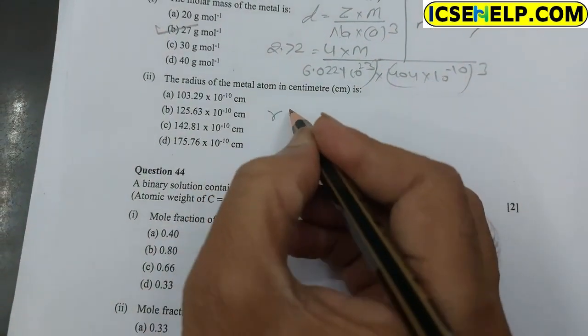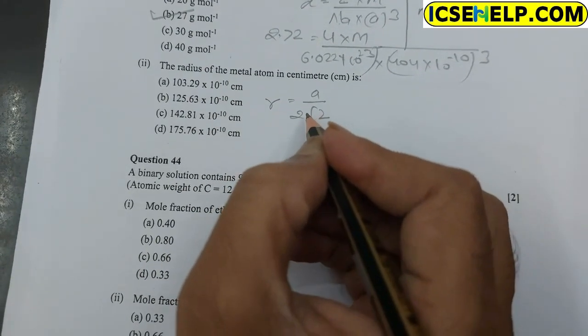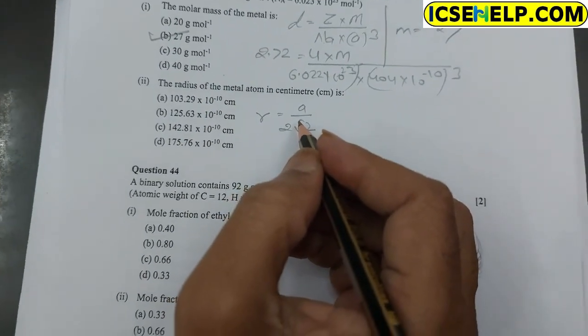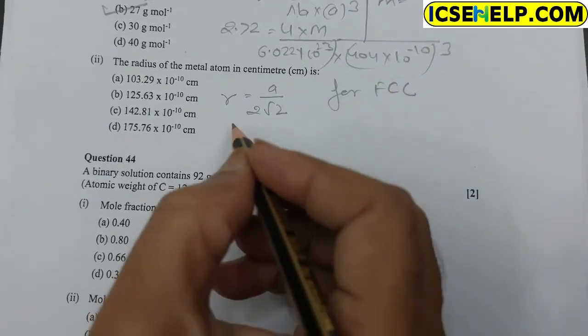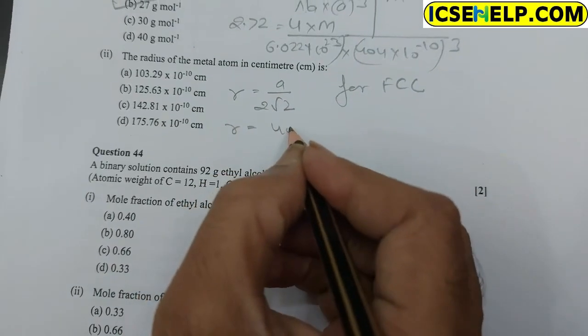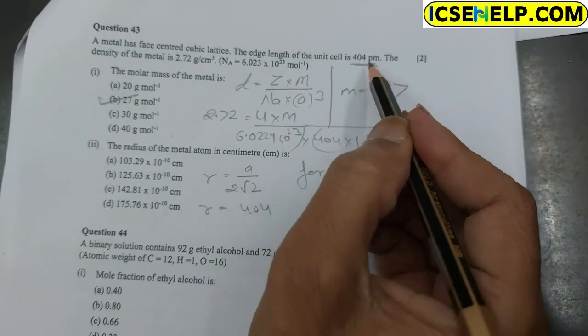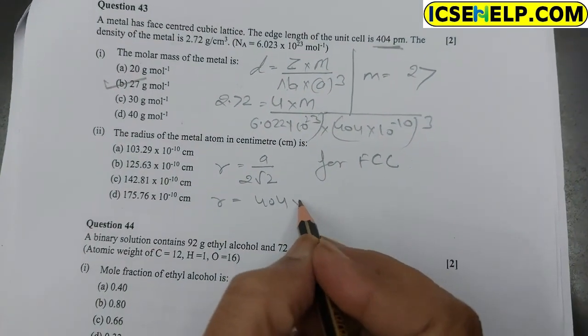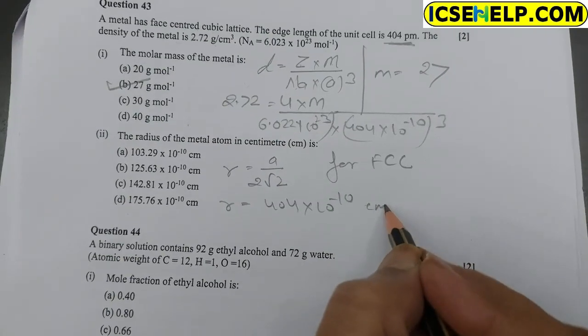Second part, the radius of the metal atom in centimeter. For FCC, the radius is equal to a upon 2√2, where a is given as 404 in the question, multiplied by 10 to the power minus 10 for centimeter.